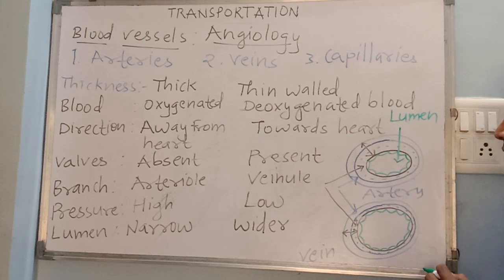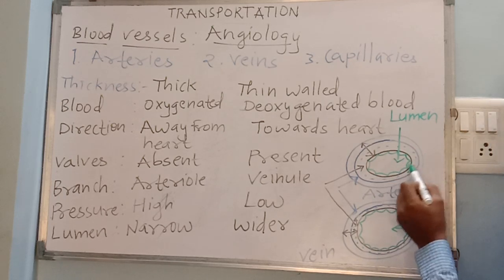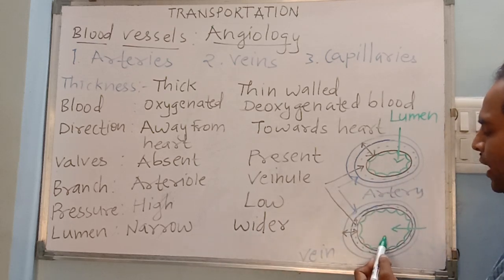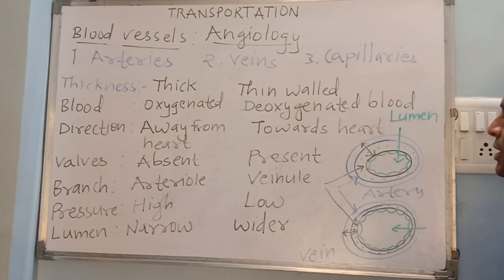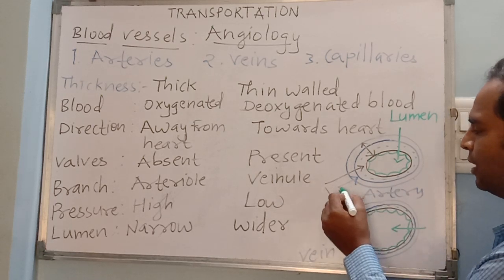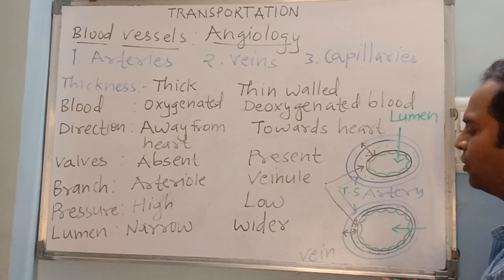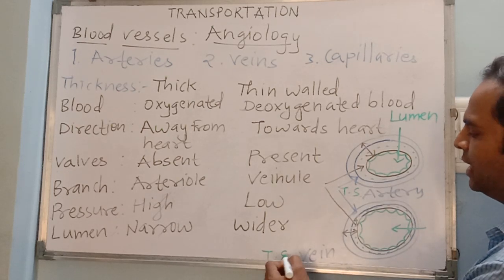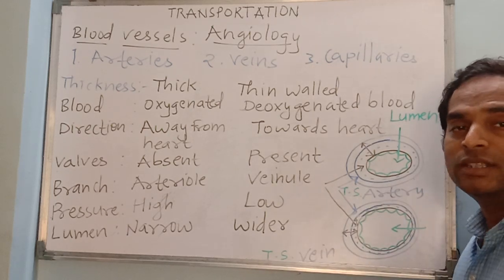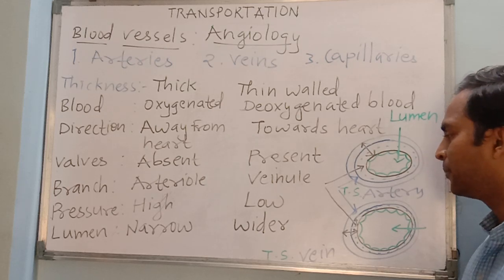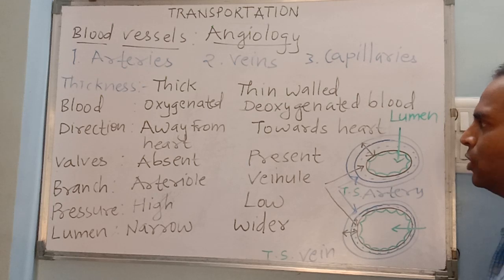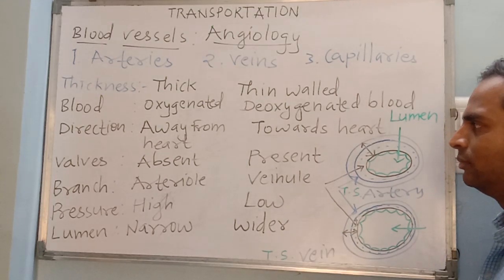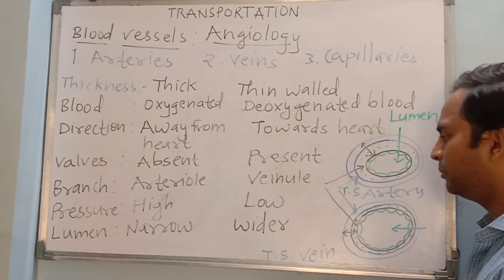So now see the difference. The lumen of this artery is narrow and the lumen of this vein is wider or broad. So here are the differences between artery and vein. This diagram we can say TS of artery and TS of vein. TS stands for transverse section. So I hope you're comfortable with this difference. I'm clear with this concept.